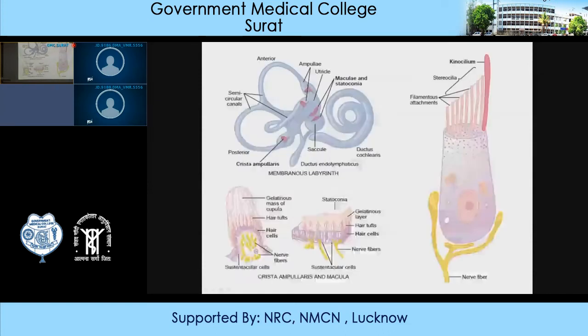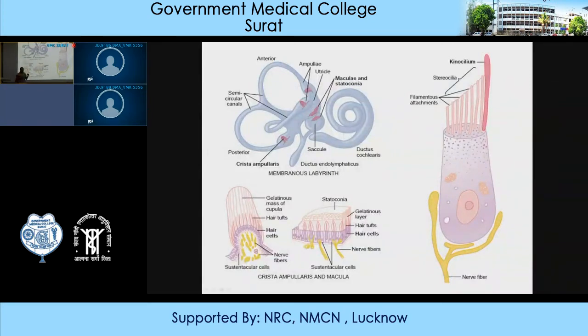Now, this picture shows the membranous labyrinth, which consists of cochlea and vestibular apparatus. The vestibular apparatus, as I have already told you, consists of three parts, semicircular canals and two chambers, that is utricle and saccule. These two chambers, utricle and saccule, are connected through the ductus endolymphaticus.